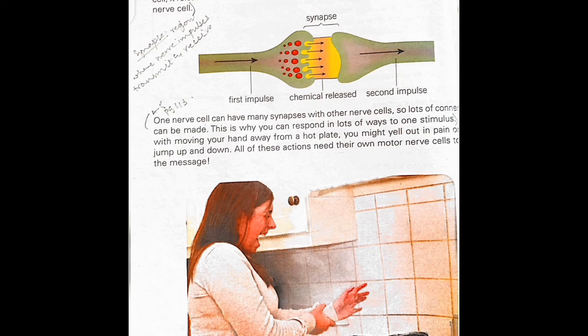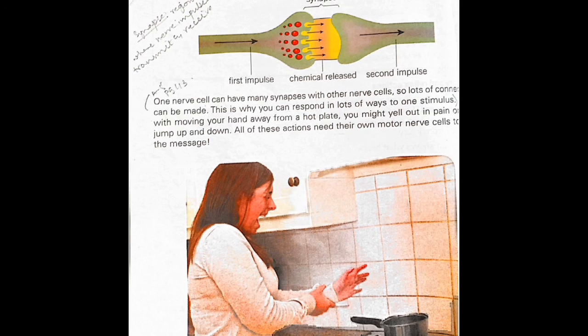One more thing: impulses travel from one nerve to another across a link called a synapse. These impulses which travel from one nerve to another due to that link are known as the synapse.